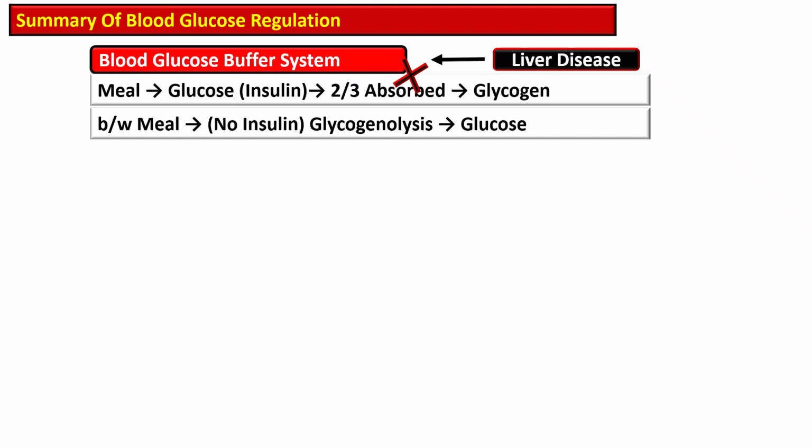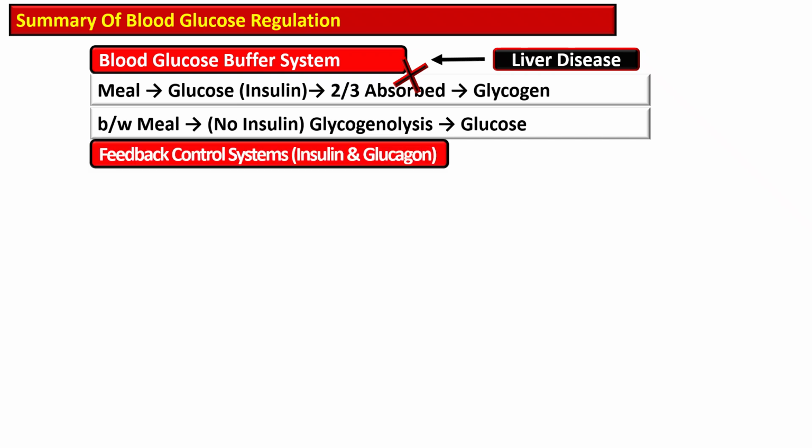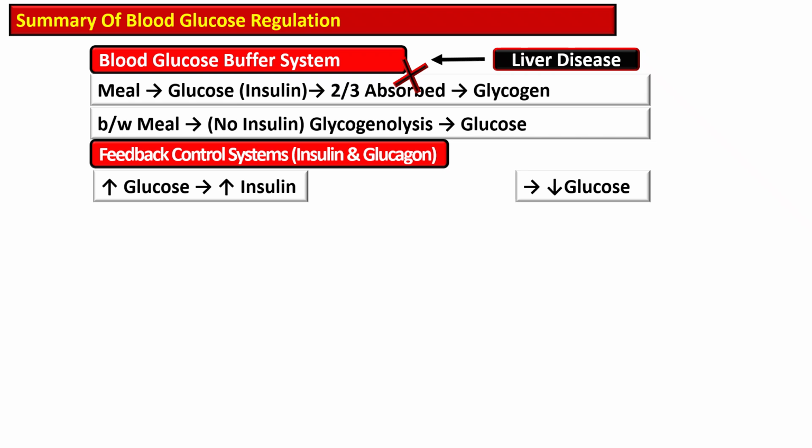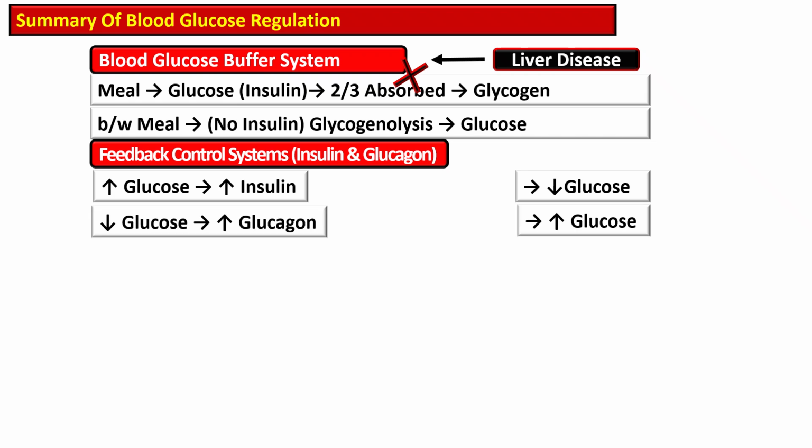Insulin and glucagon also act as a feedback regulator. High blood glucose will lead to insulin secretion, increased insulin secretion, and then the glucose level drops toward the normal, while the low blood glucose will lead to increased glucagon secretion that will now increases the glucose release from the liver by glycogenolysis or gluconeogenesis.